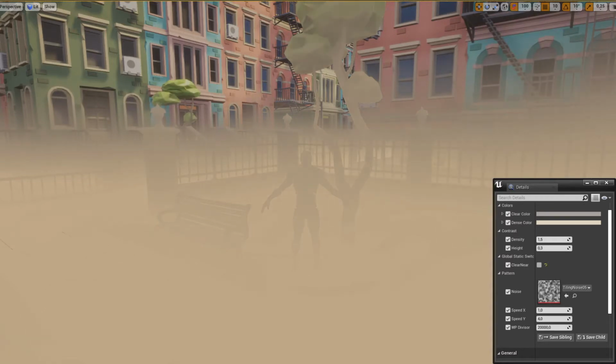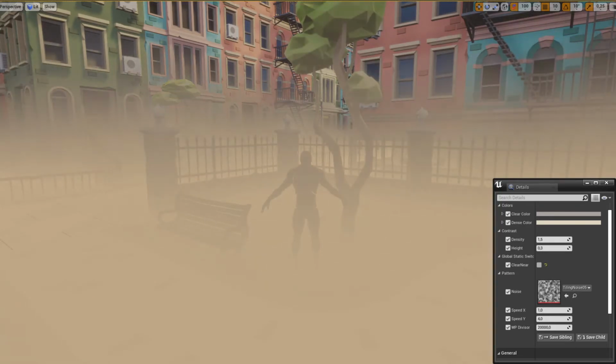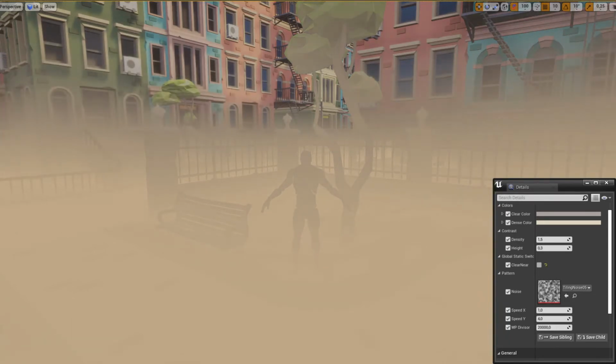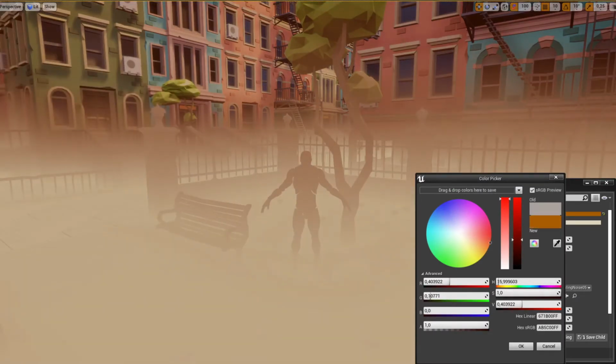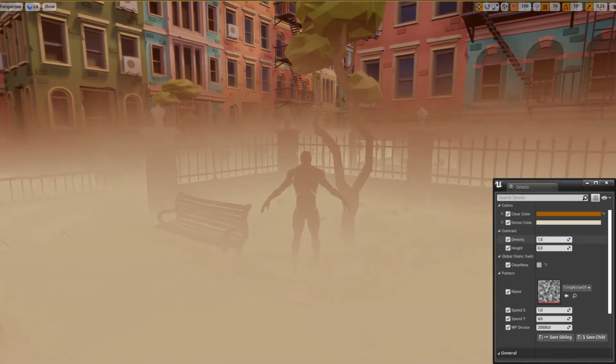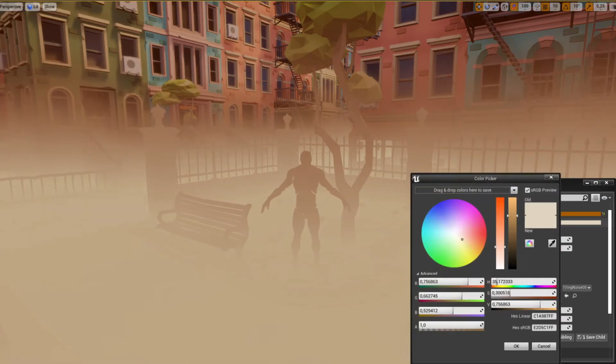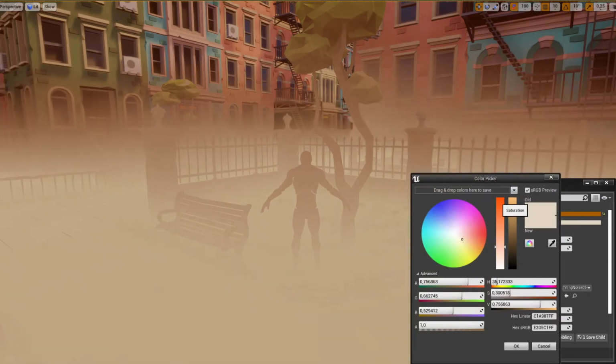This Sandstorm post-process shader has been created in Unreal Engine 4. The shader is interactive through exposed material parameters, which allow the developer to modify various properties. The clear color allows the user to select the blank color of the clear zones in the storm, while the dense color allows the user to select the blank color of the thick zones.